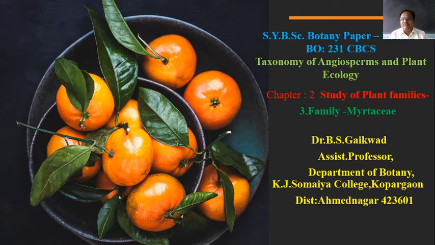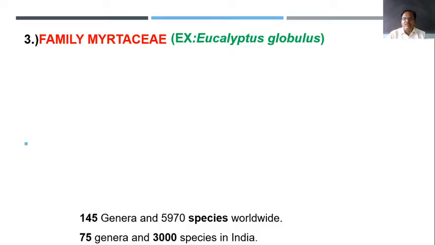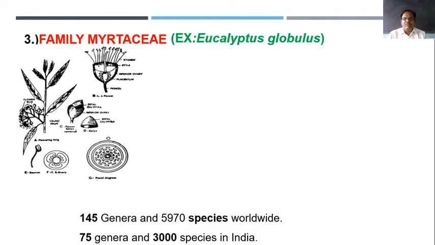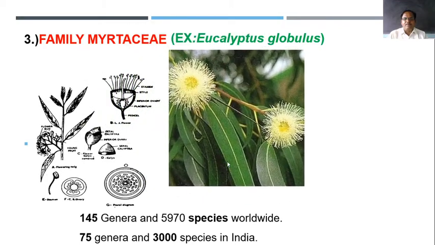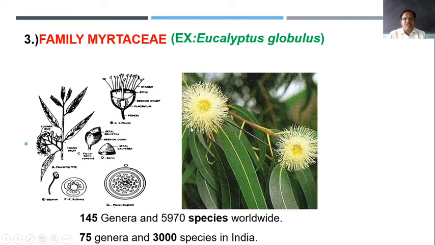In the last lecture we already discussed the two previous families. Today we are going to discuss the family Myrtaceae. A member of this family is Eucalyptus globulus. In Myrtaceae there are 145 genera and 5,970 species found worldwide.